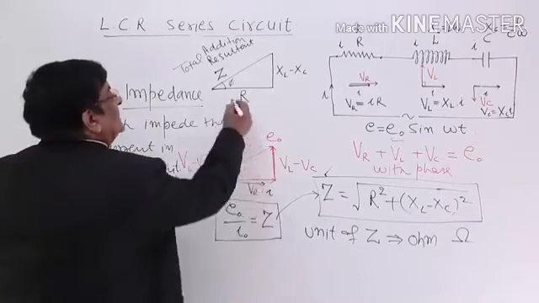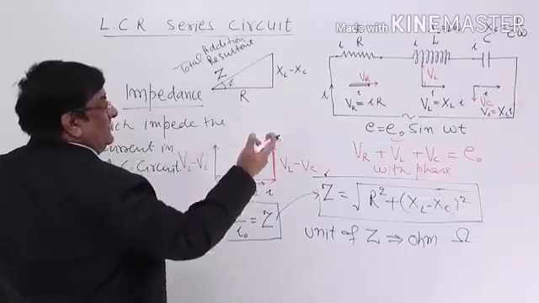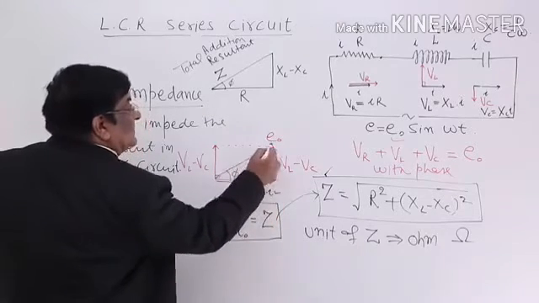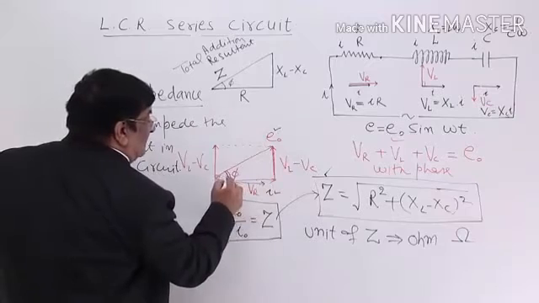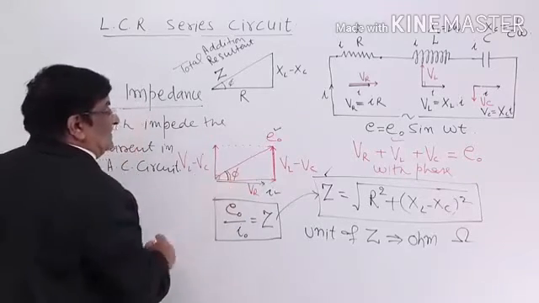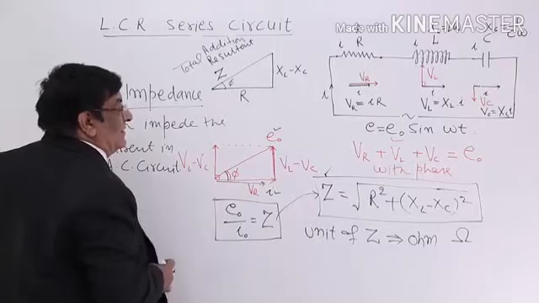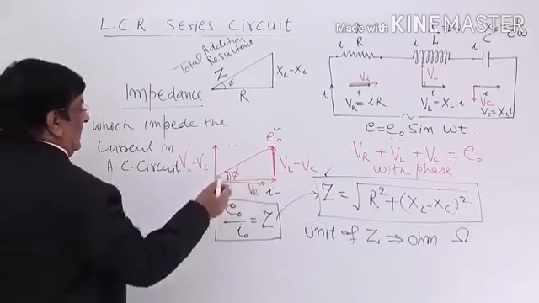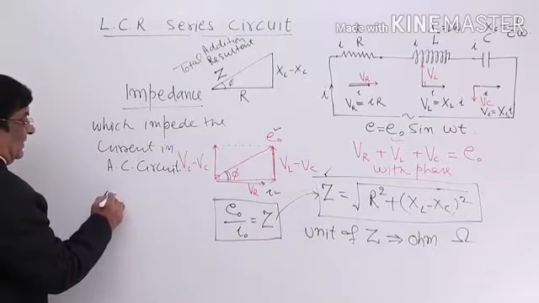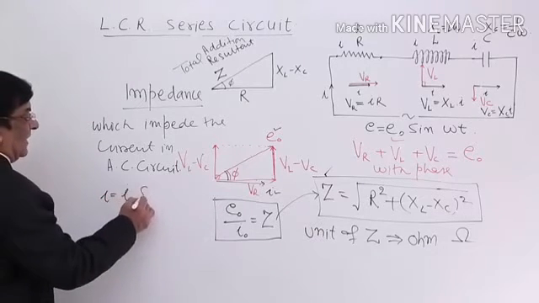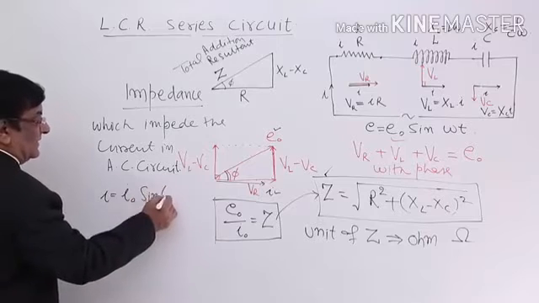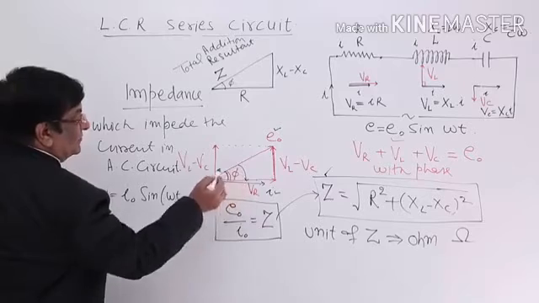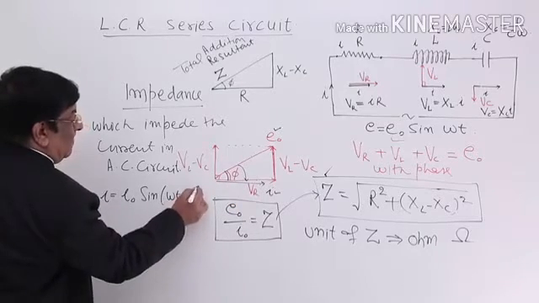Now this is the angle of what? This is direction, this is the phase of current, and this is the phase of E naught, and this is the phase difference. If this is the phase difference, then what is the equation? We can always write the equation of E, and I is equal to I naught sine omega t, here behind by phi, so minus phi.